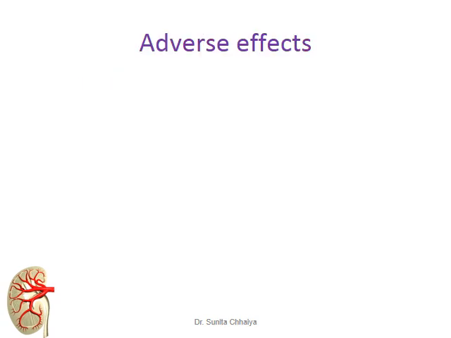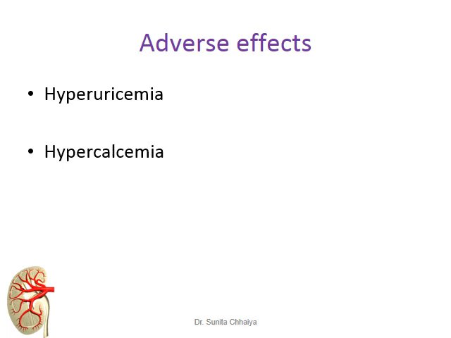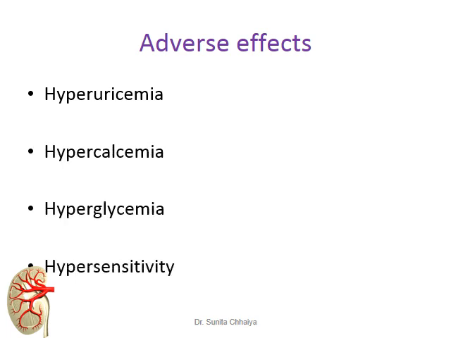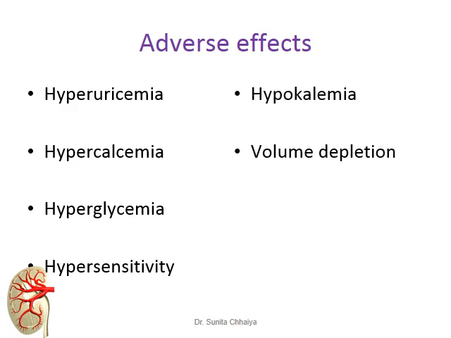Regarding the adverse effects, many adverse effects common with the high ceiling diuretics are produced: hyperuricemia, hypercalcemia, hyperglycemia, and hypersensitivity reaction. So almost all the hyper effects are produced with thiazide diuretics. Some hypo effects: hypokalemia, volume depletion, as well as they can produce hepatic coma.